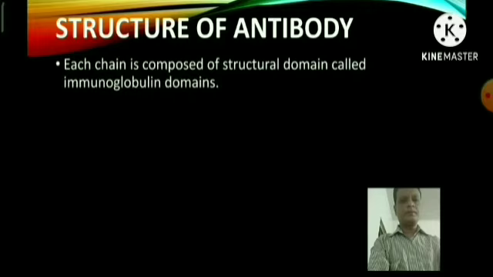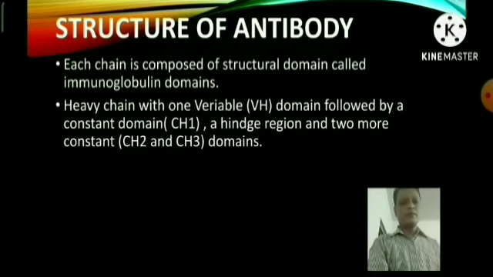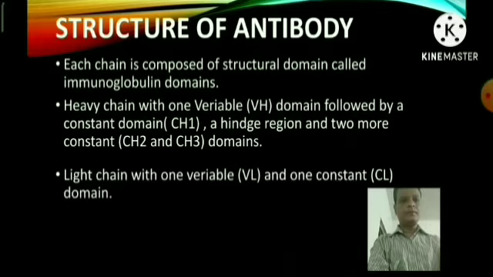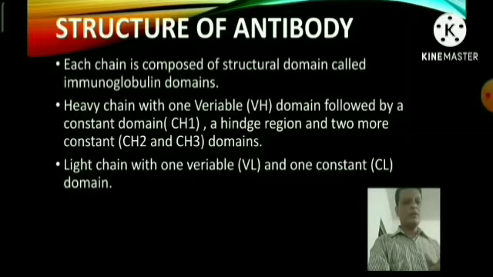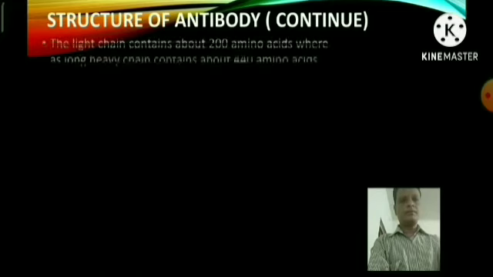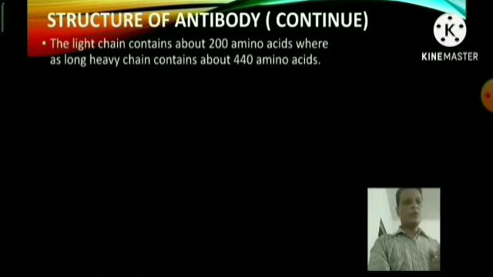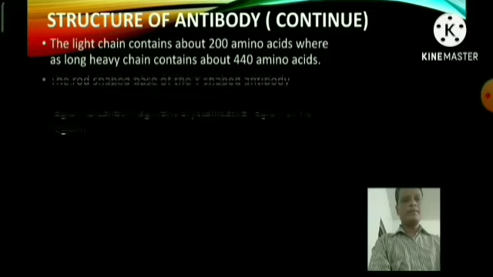Each chain is composed of structural domains called immunoglobulin domains. Heavy chains have one variable domain followed by a constant domain, a hinge region, and two more constant domains. Light chains have one variable and one constant domain. The light chain contains about 200 amino acids, whereas the heavy chain contains about 440 amino acids.